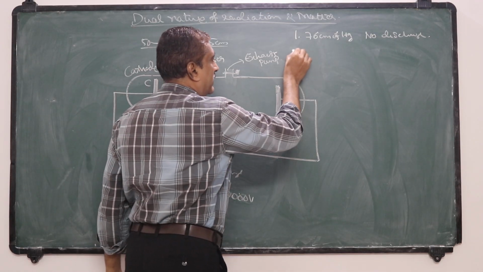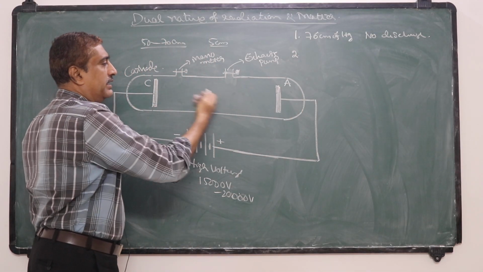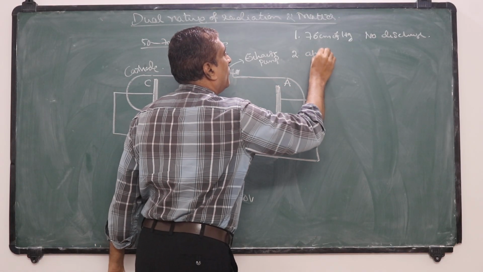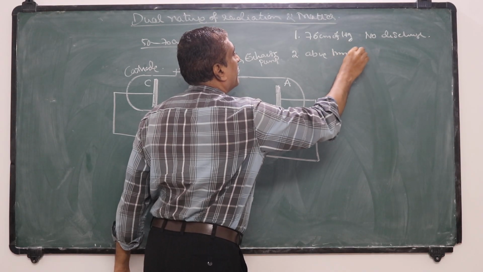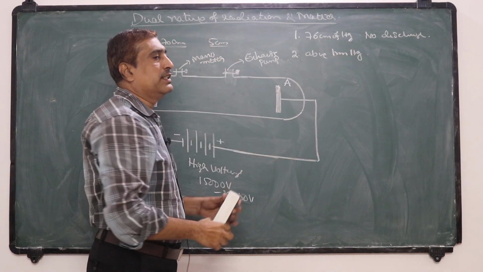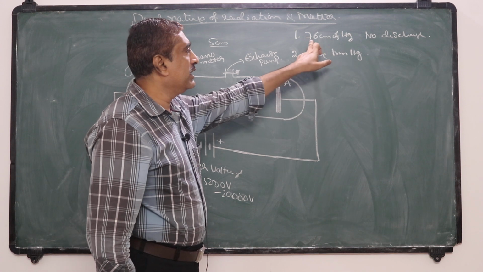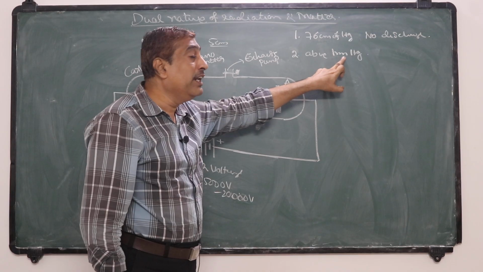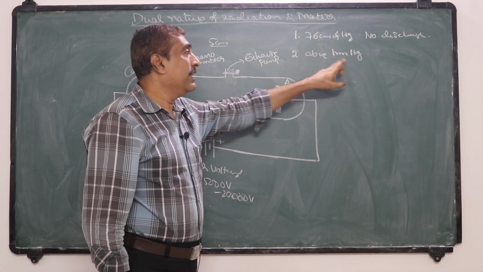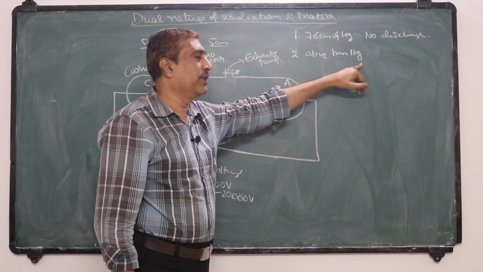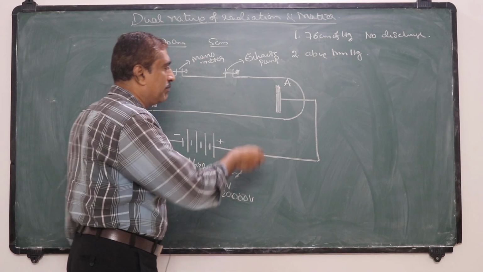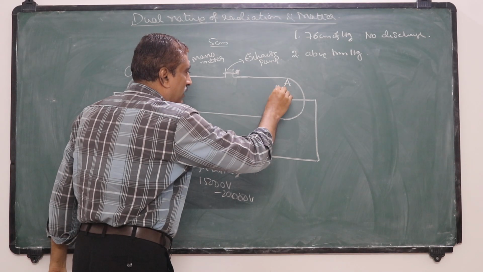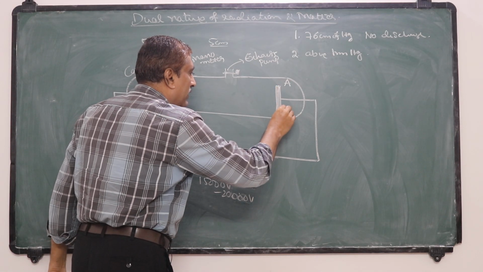Now the second state: if the pressure inside the gas is decreased to just above 1 mm of mercury, which is very low compared to atmospheric pressure of 76 centimeter of mercury, then a luminosity is observed near the electrodes.